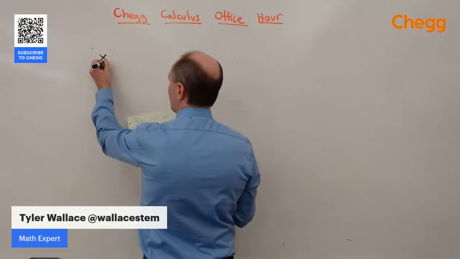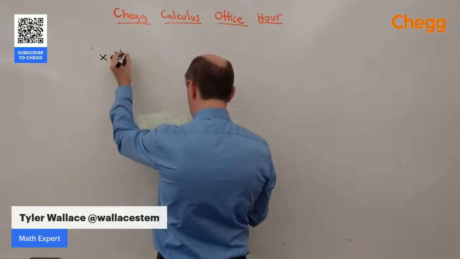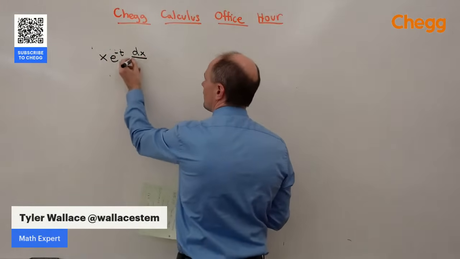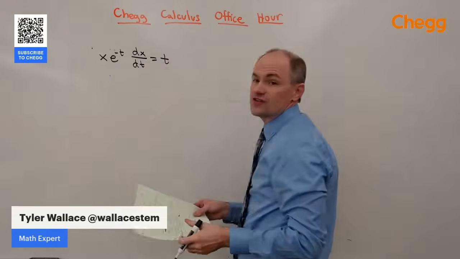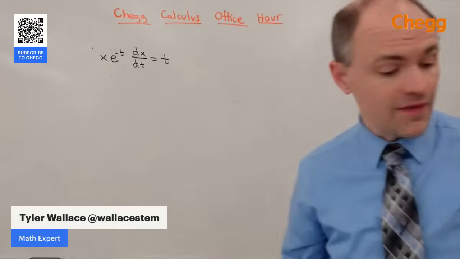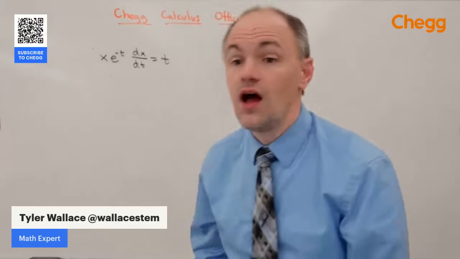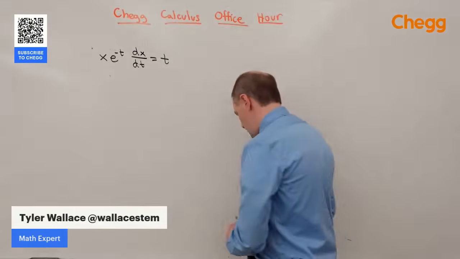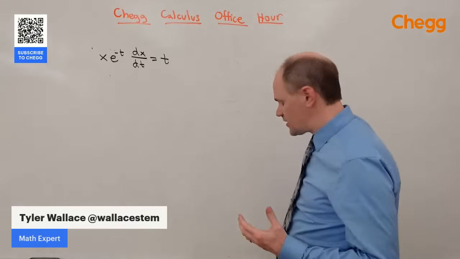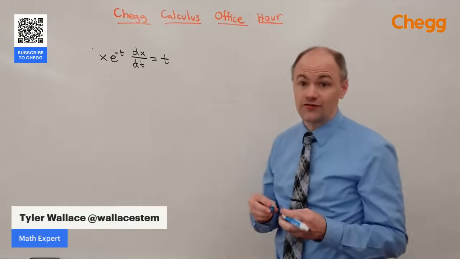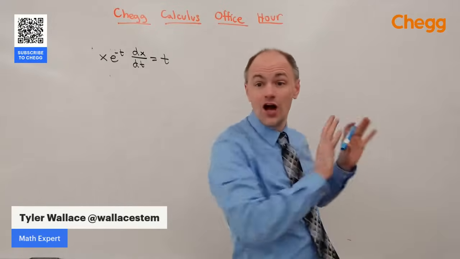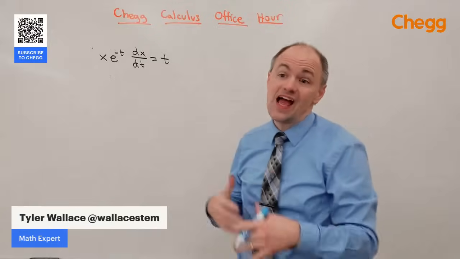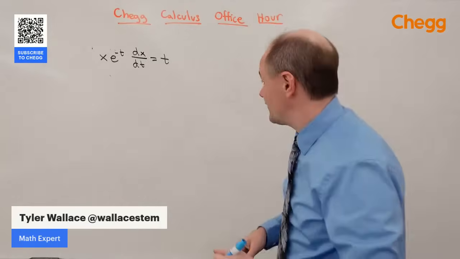That's going to be something like x e to the -t dx/dt is equal to t. These are the type of differential equations that you might see on the AP Calculus exam. On the AP Calculus exam, most of the differential equations you're going to see are what are called separable differential equations. The idea is we can get all of one variable on one side, all of another variable on another side, and just integrate to get it out of there.